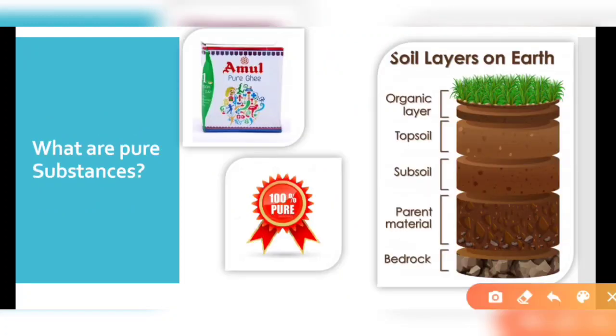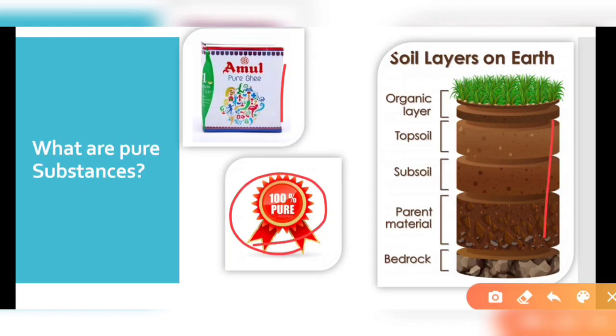Pure substances have two meanings. In our daily routine life, you might have seen tags like 100% pure, or pure ghee, or the layers, right? You might have considered these things as pure substances.